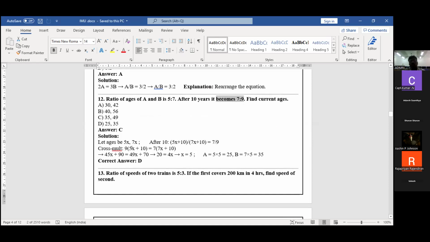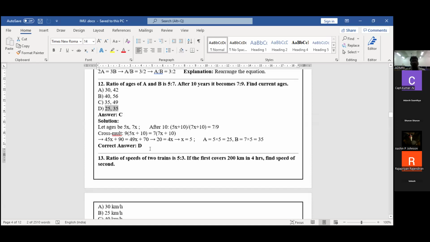Now I'm going to solve this, and I'll get the A and B values. So the correct answer is 25 and 35. This is the ratio. These are important problems. This is an important topic.